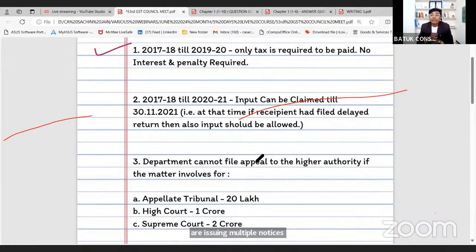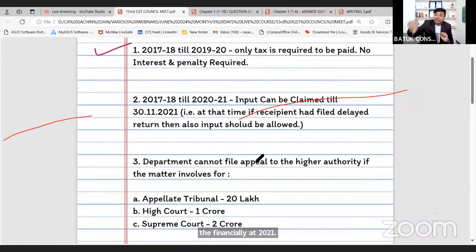Departmental authorities are issuing multiple notices related to financial year 17-18 till 2021 related to the input tax credit restrictions. वो बोलते थे सर आप 16/4 की टाइमलाइन के बाहर जाकर के इनपुट क्लेम कर रहे हो. So government has taken one initiative and they announced that related to 17-18 till the financial year 2021, any input tax credit